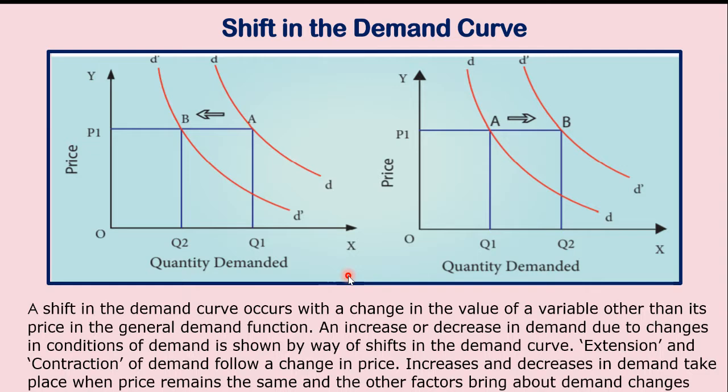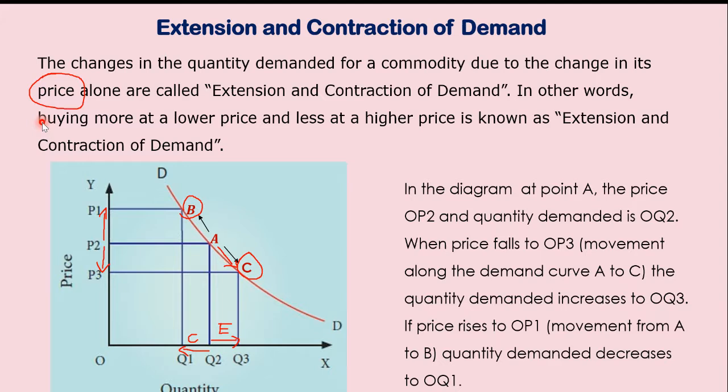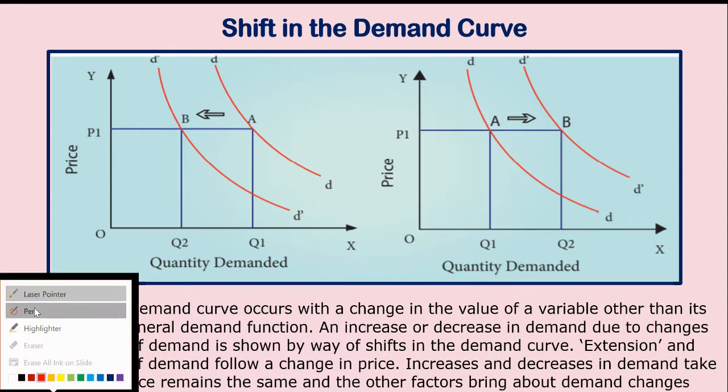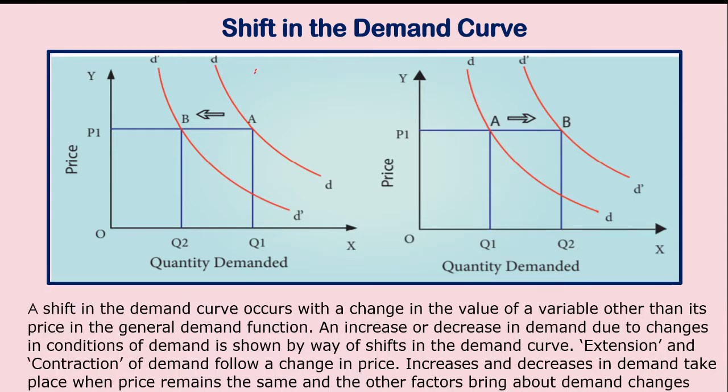It may be your income, it may be the fashion, your taste, your preference, the weather condition, the trade activity, the population. So in this curve it is price. Contraction and extension happens because of the price, but here it is the other things.